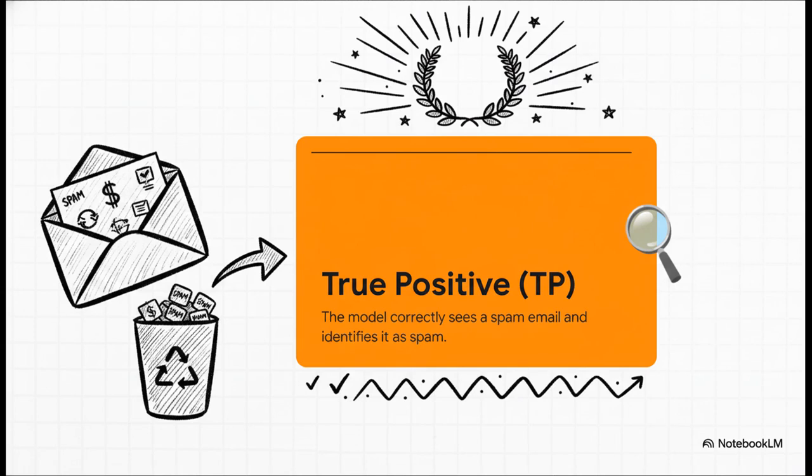First up, we've got the true positive. This is the good stuff, the hero moment. Your model sees a spam email. It correctly says, yep, that's spam. And shoop, sends it right to your junk folder. Perfect, exactly what we want it to do.